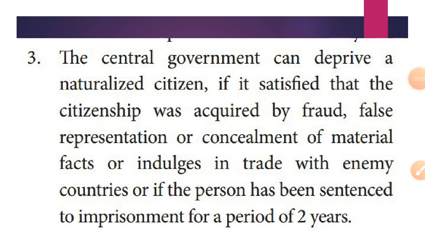Next is deprivation, which means false or fraud representation. The central government can deprive a naturalized citizen if it is satisfied that the citizenship was acquired by fraud, false representation, or concealment of material facts, or if the person indulges in trade with enemy countries, or has been sentenced to imprisonment for a period of 2 years.